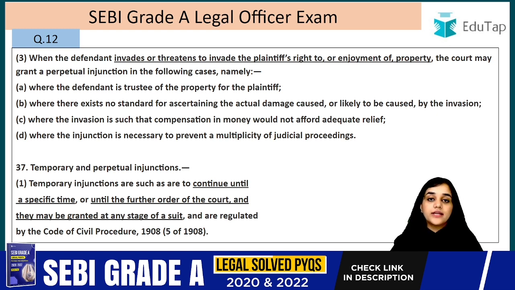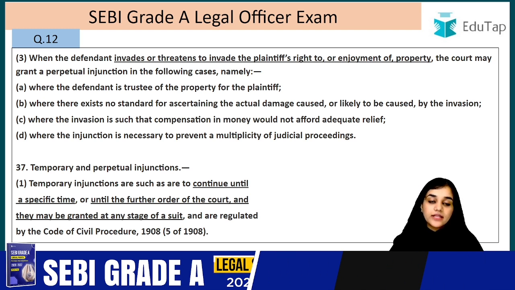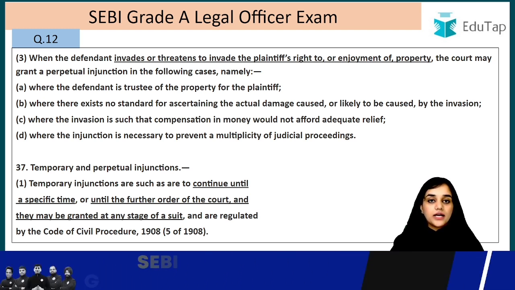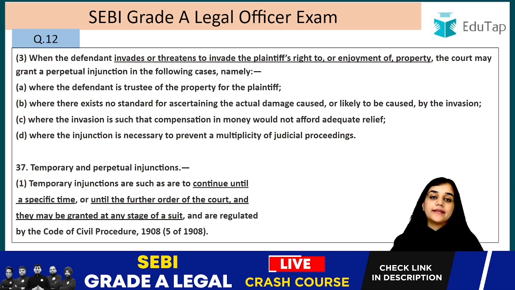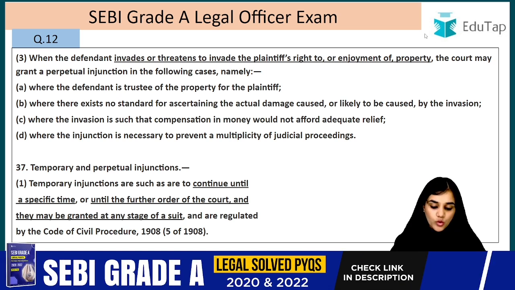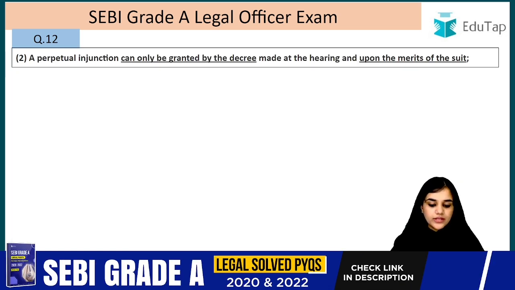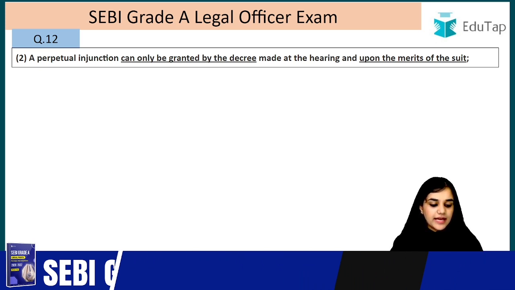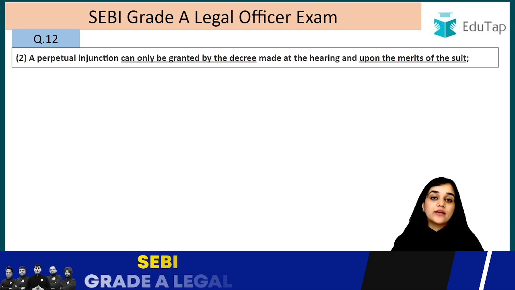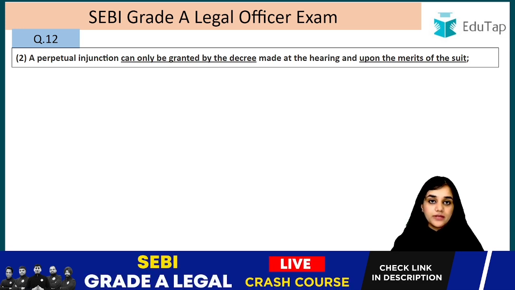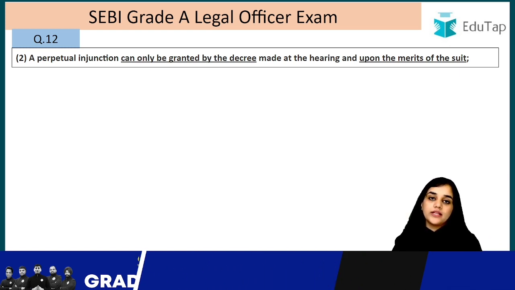So they are granted at any stage of the suit and they continue until either the next order of the court or until a specific time, right? And what is perpetual injunction? A perpetual injunction can only be granted by the decree made at the hearing and upon the merits of the suit. So it can only be given after a decree has been drawn up and after the merits of the case have been decided. So this is perpetual injunction.